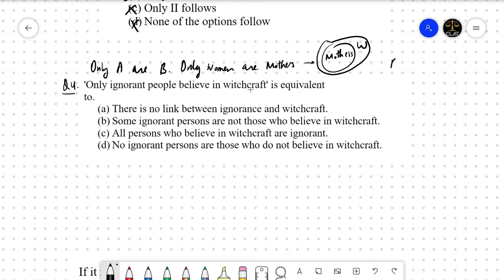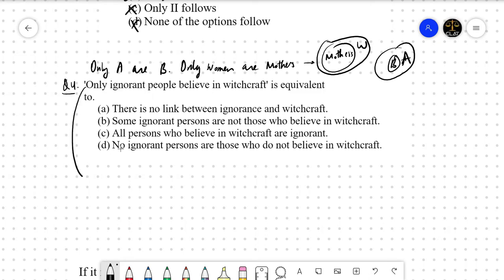All A are B means all B are A, we have learned, right? Which means when we say only ignorant people believe in witchcraft, it is equivalent to all those people who believe in witchcraft are ignorant. Okay. For example, okay, so let's see.